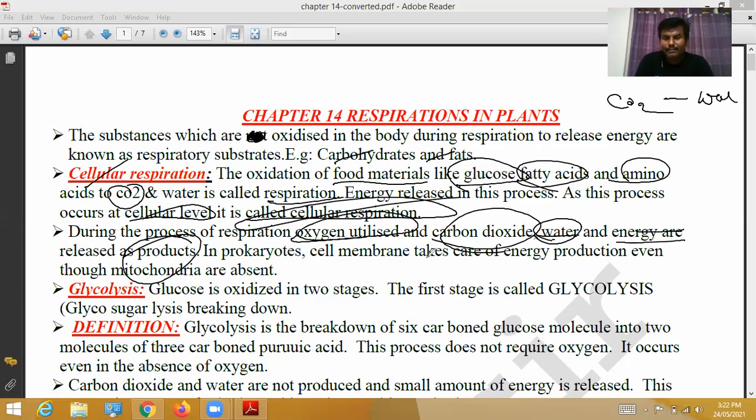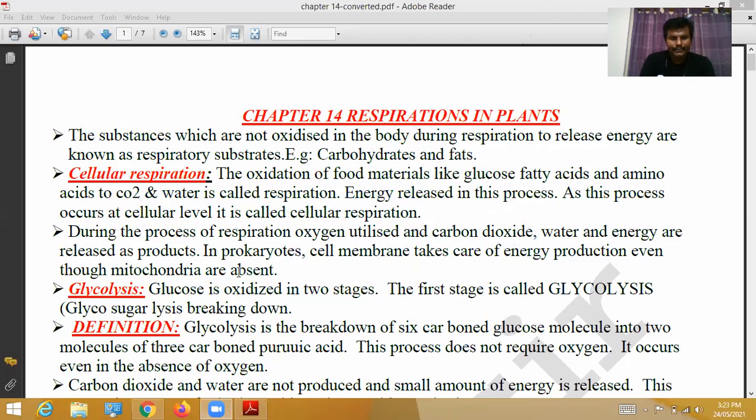In prokaryotes, the cell membrane takes care of energy production, even though mitochondria are absent. In prokaryotes, intracellular organelles are absent. So in prokaryotic organisms, lysosomes, ribosomes, endoplasmic reticulum, these are all absent. That organelle work is performed by the cell membrane in the production of energy. Okay, that's all.